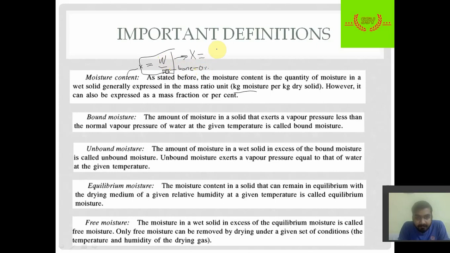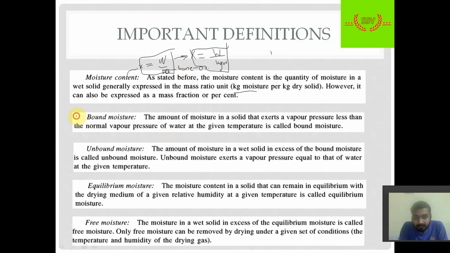We can also define this in terms of kg of moisture divided by kg of wet solid. So these are the two interpretations of moisture content. Here it is already mentioned that it can also be expressed as a mass fraction, that is kg by kg is a mass fraction. Moreover, we will discuss moisture content and how we can derive it for different cases in the next video.